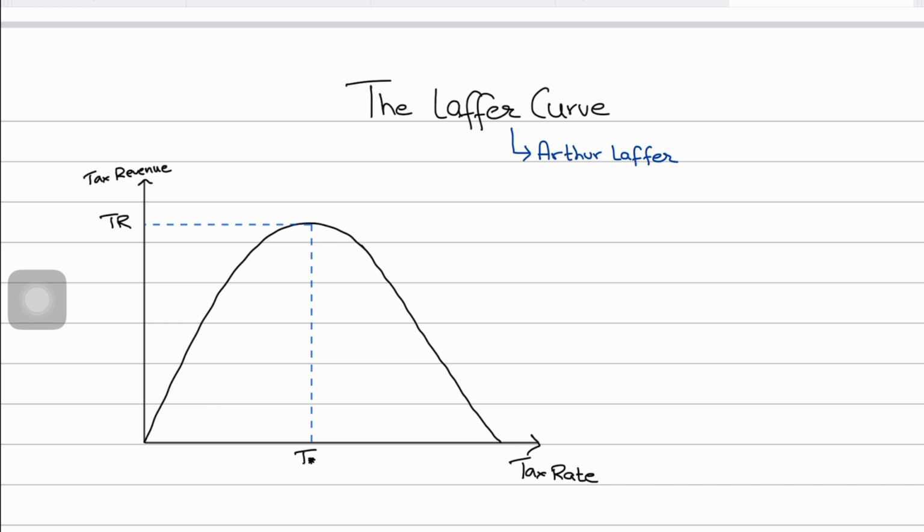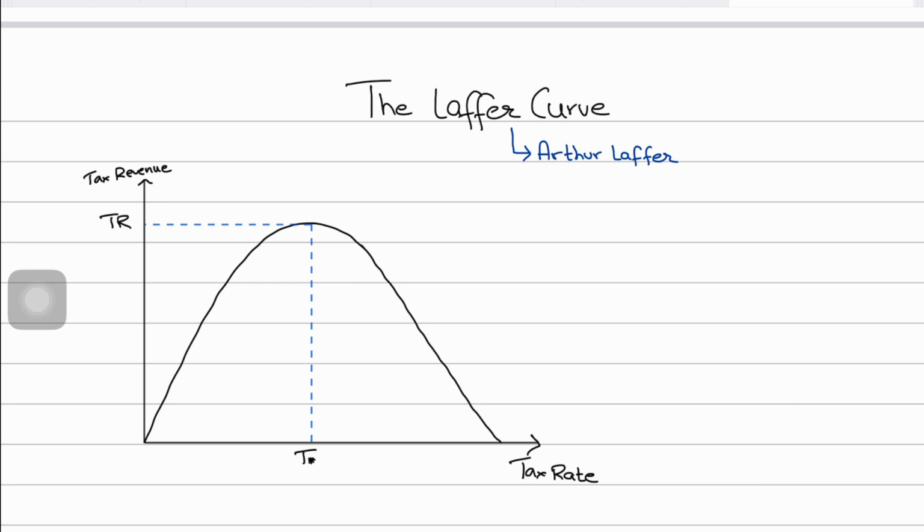However, Laffer stated himself that he did not invent the concept of the Laffer curve. And he cited numerous antecedents, including the Muqaddimah by the 14th century Islamic scholar Ibn Khaldun. Now, all of this is just extra knowledge to give you context. You don't have to mention all of this in the exam, right?